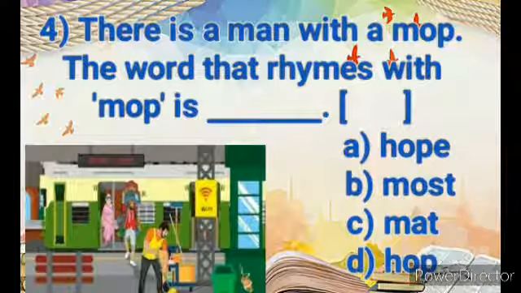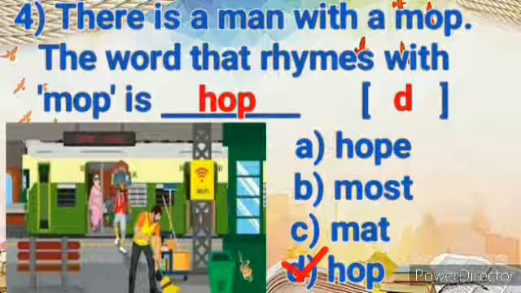Let's read the fourth question. There is a man with a mop. The word that rhymes with mop is dash. Option A, hope. Option B, most. Option C, mat. Option D, hop. Which word rhymes with mop? Hop. So take D option and write it in the bracket.